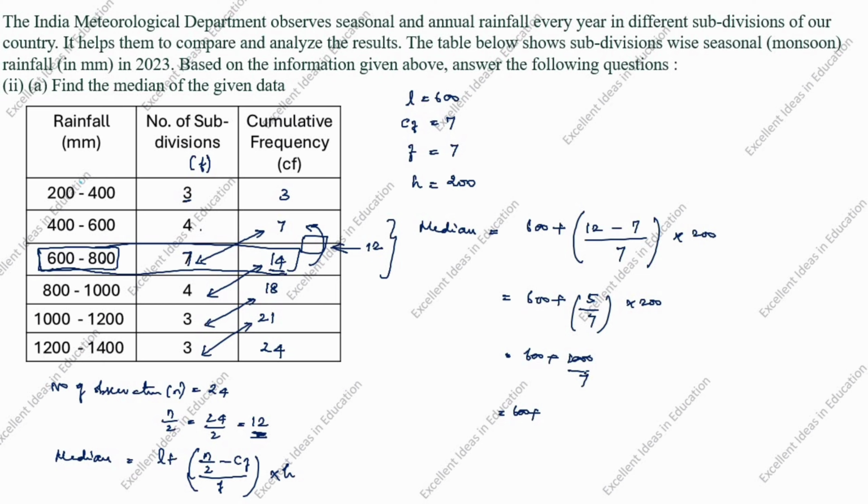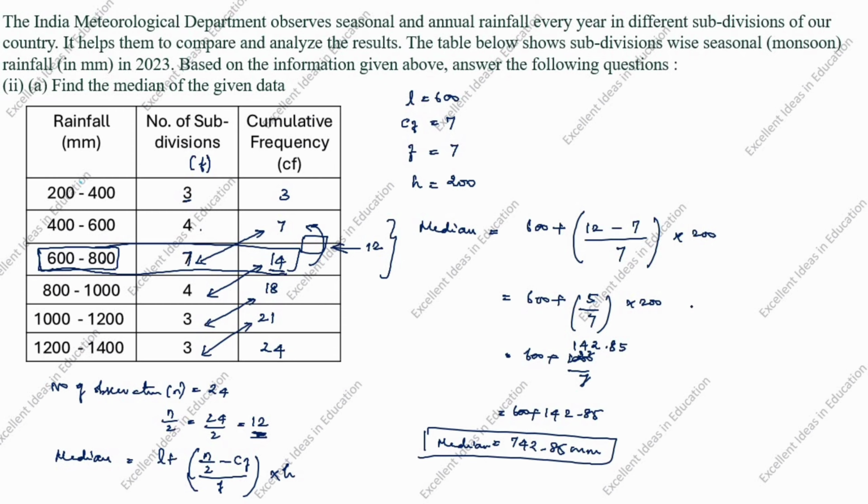Now we have to divide. 1 seven is 7, 3; 4 sevens are 28, 2; 2 sevens are 14, 6; 8 sevens are 56, 4; 5 sevens are 35, and it goes on. So it comes 142.85, equal to 742.85 mm. This is the median.